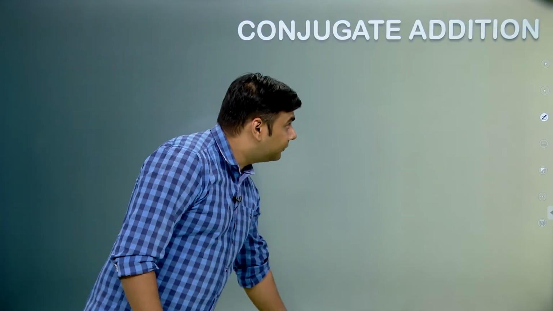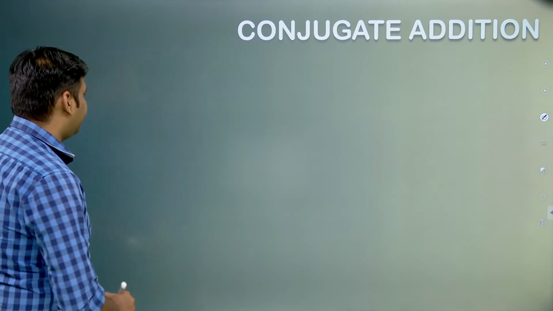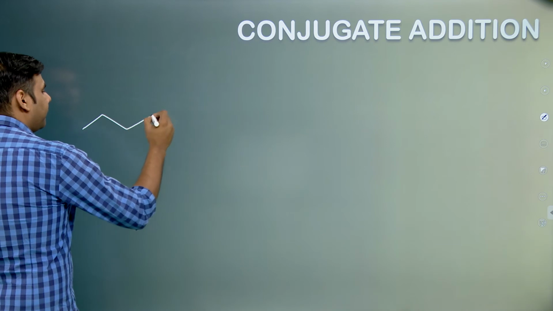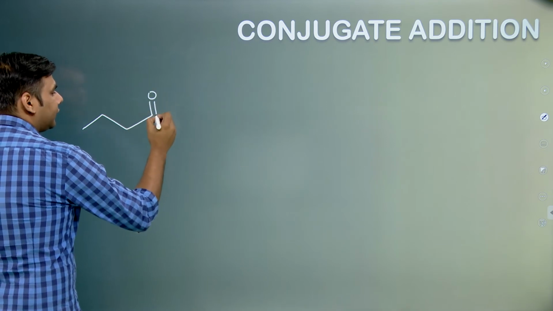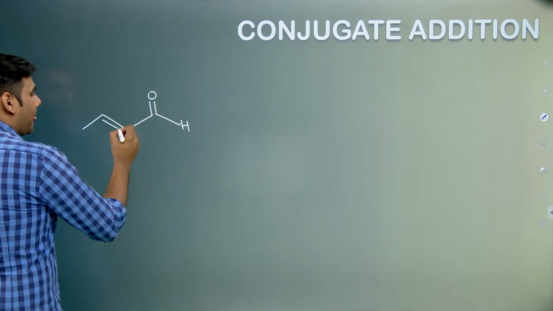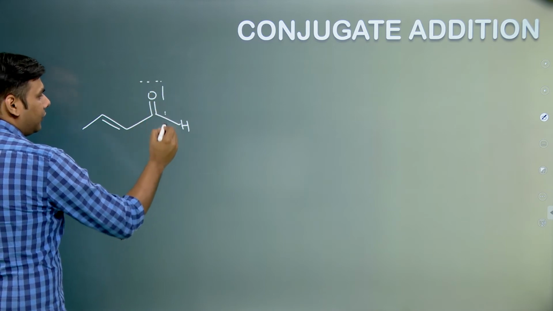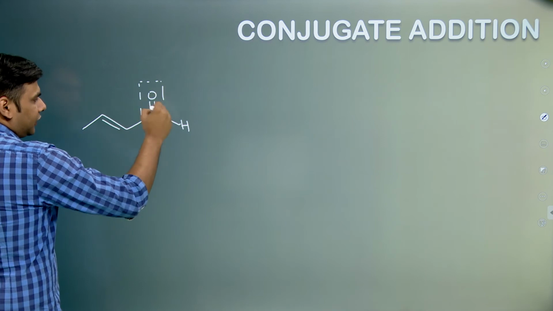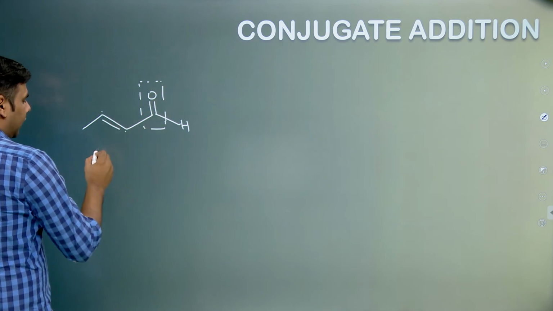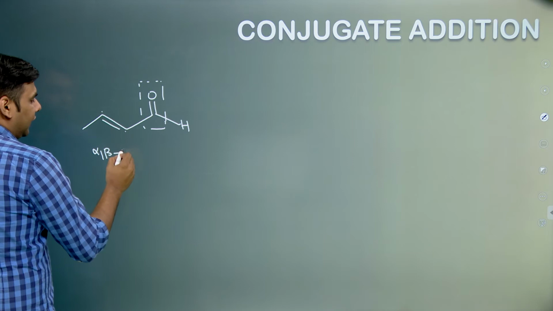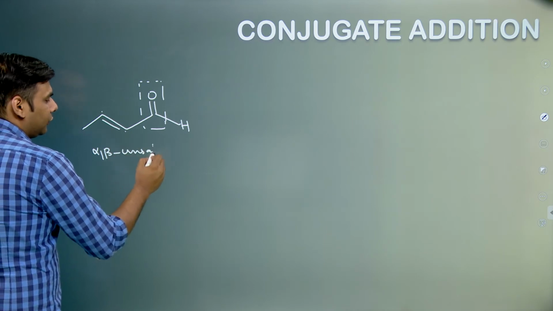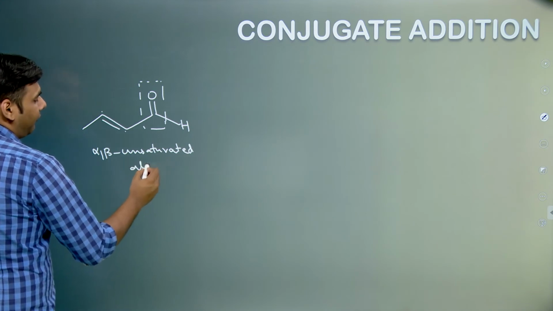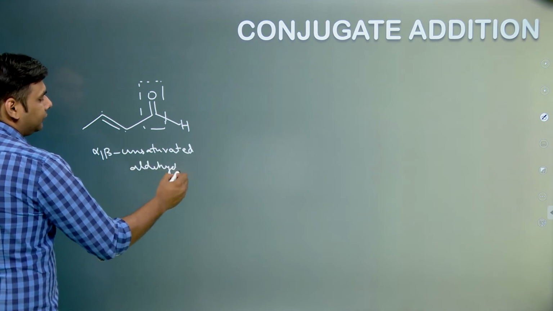So the next reaction that comes into the picture is the conjugate addition. Now suppose we have a molecule something like this. This is the main functional group. If we label this, this is the alpha carbon, this is the beta carbon, so there is alpha beta unsaturation in this molecule. This is also called an alpha beta unsaturated aldehyde or a ketone.